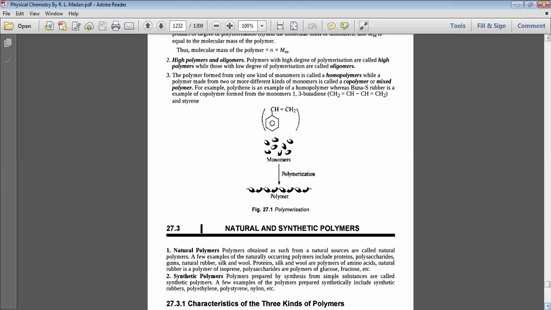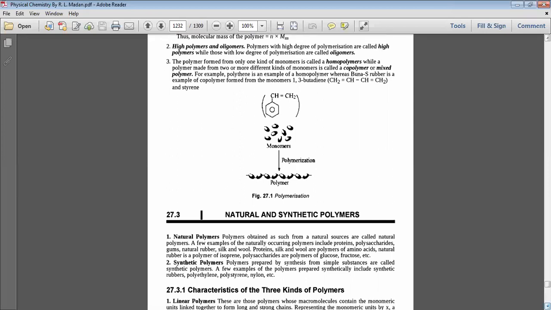For example, polythene is a homopolymer, whereas Buna-S rubber is a copolymer formed from the monomers 1,3-butadiene and styrene. This is the styrene monomer, and after polymerization it forms the polymer.